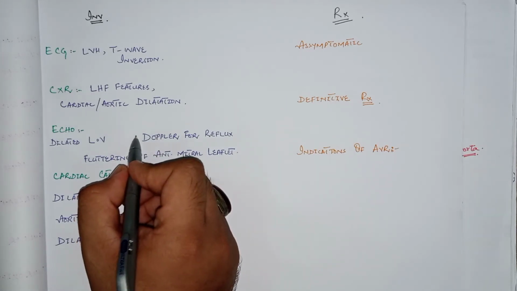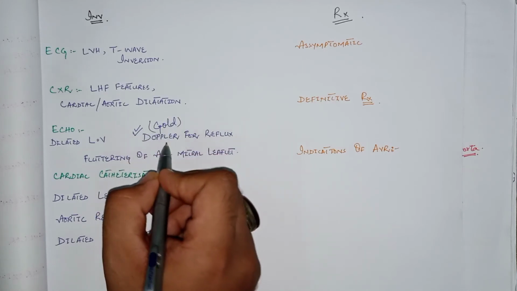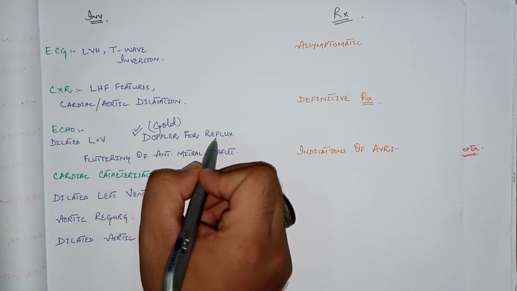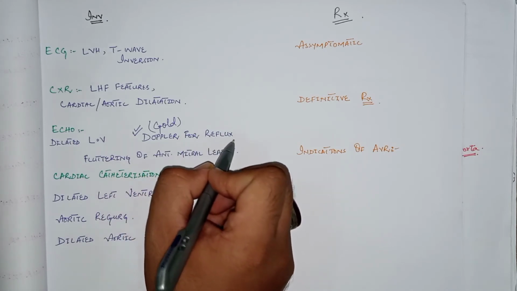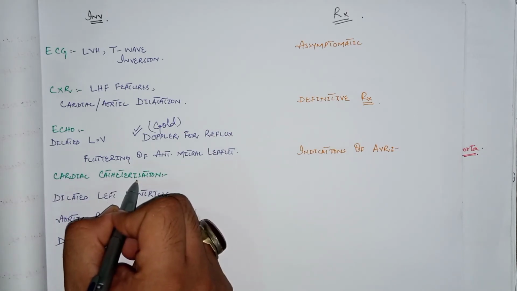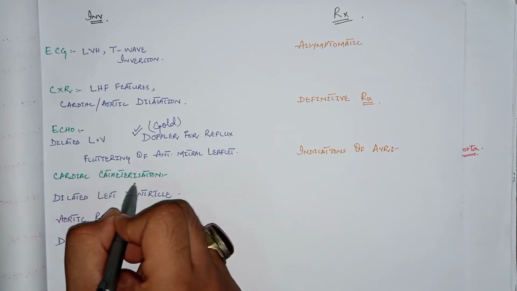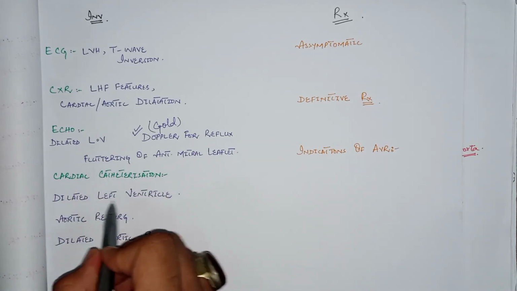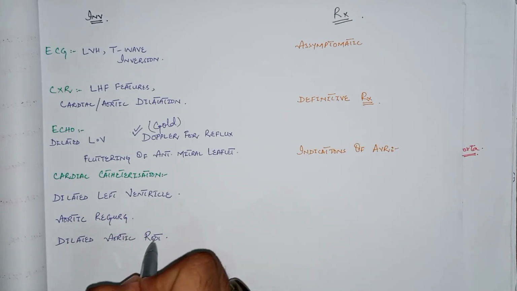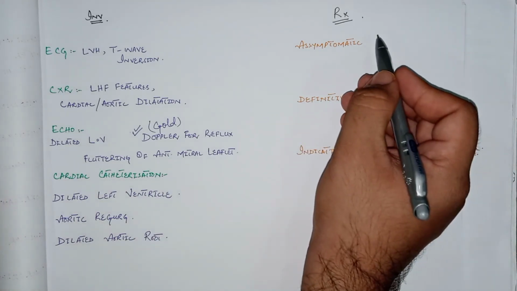Doppler echo is the gold standard investigation, or the investigation of choice, for aortic regurgitation. Doppler is important for the detection of reflux of blood from the aorta back into the left ventricle. The other investigation is cardiac catheterization, when echo is non-diagnostic, which shows a dilated left ventricle, aortic regurgitation, and features of a dilated aortic root. So these are the investigations of aortic regurgitation. Now come to its management.